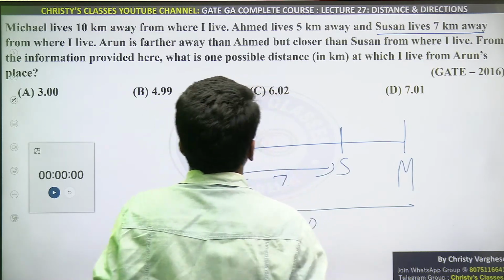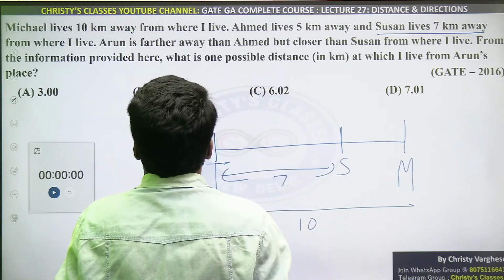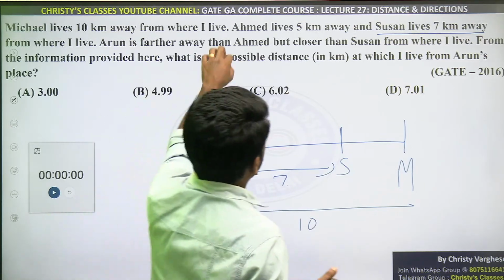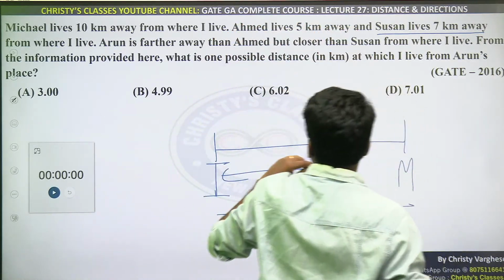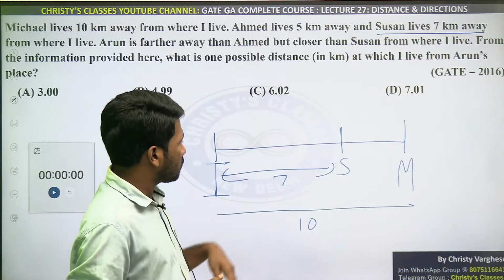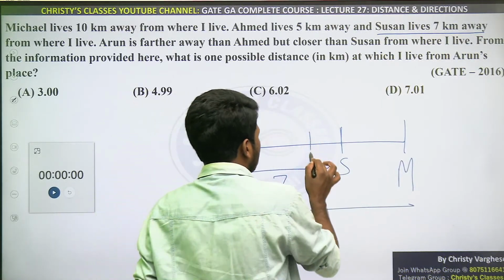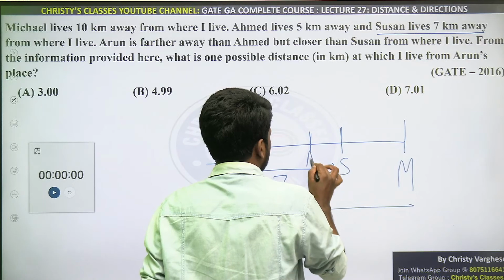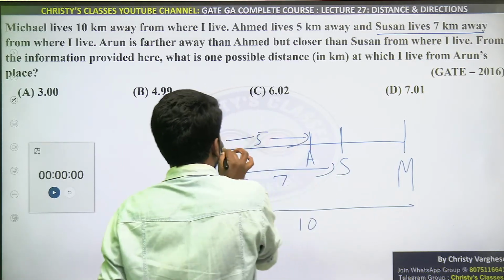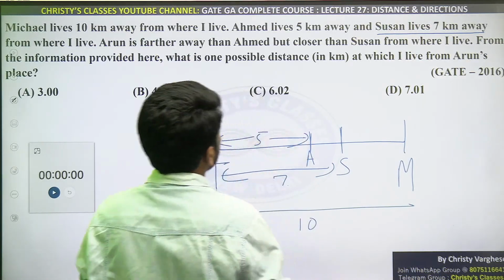Now read the next sentence. Ahmad lives 5 kilometers away, also we can represent. वो भी Ahmad left or right is possible. So if Ahmad was here, just let us assume that possibility, then 5 kilometers between me and Ahmad.